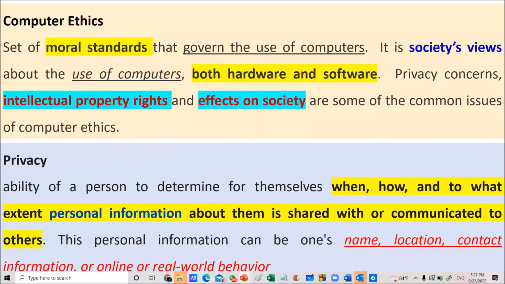But some people, without fear, give their name, location, contact information, everything. Because of giving all this information, that person may get into trouble, because others can misuse this personal information. That is because the data is not privately secured. That is about computer privacy.